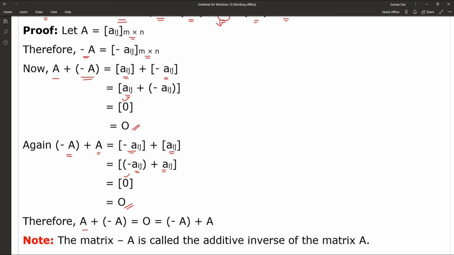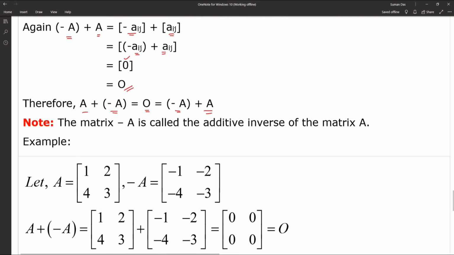So A plus minus A is equal to the null matrix, and that is also equal to minus A plus A. Hence we can say the matrix minus A, or the negative A, is called the additive inverse of the matrix A.